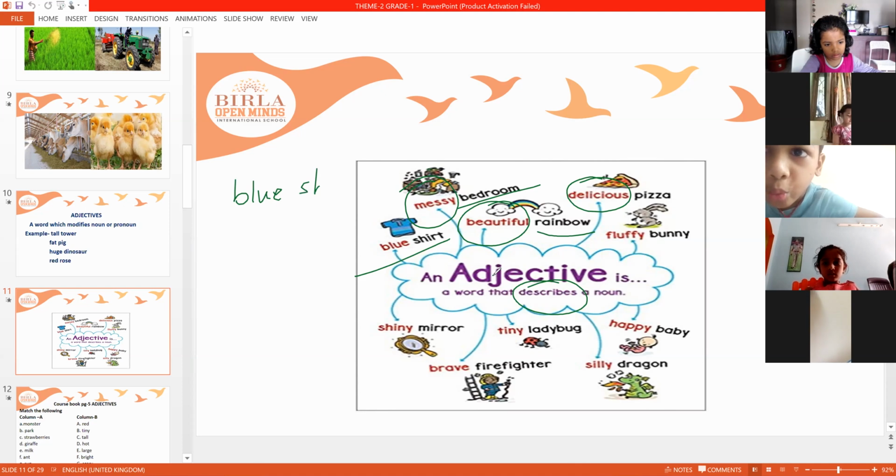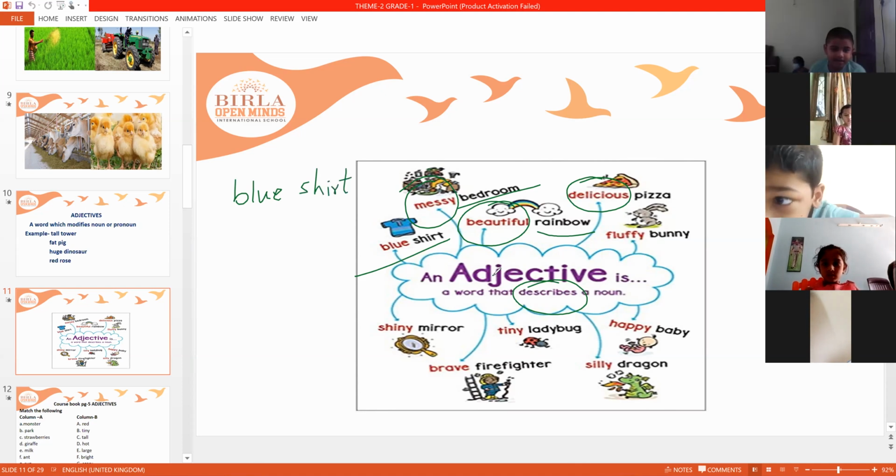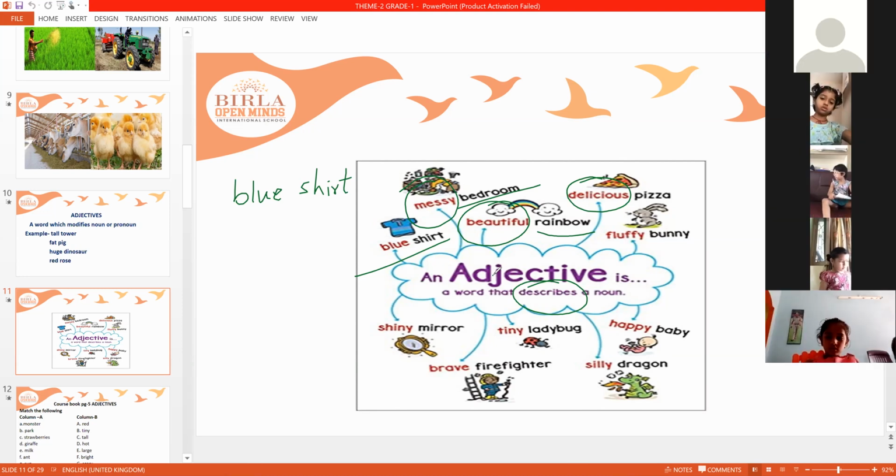Blue shirt. Now tell me, in these two words, what is an adjective and what is a noun? Blue is a noun, no? Blue is an adjective. It is describing shirt. Shirt is the name of a dress which we will wear.